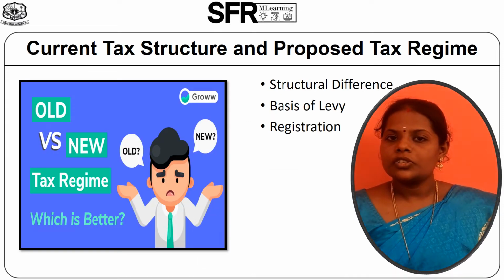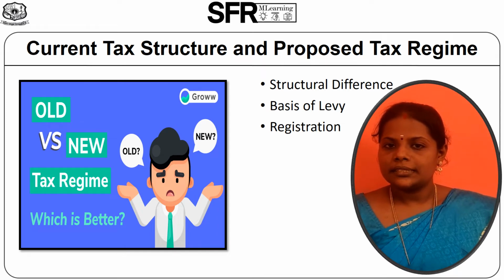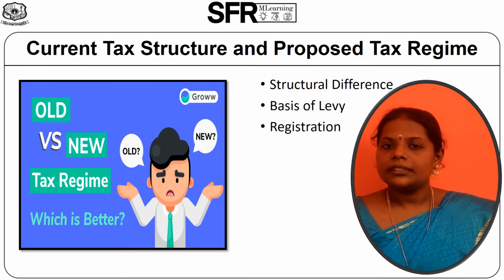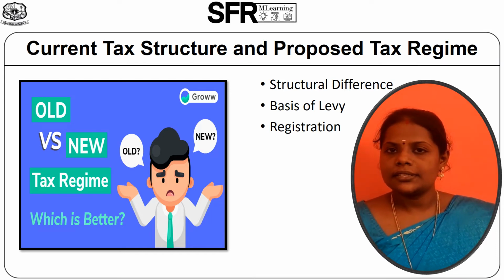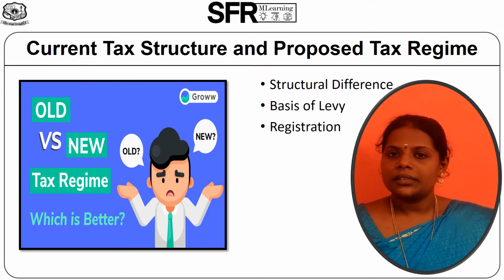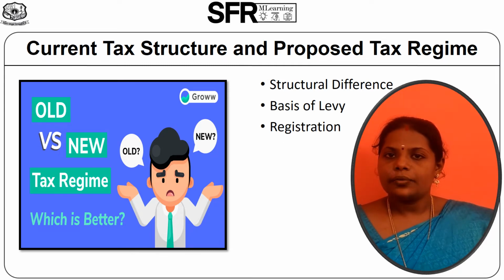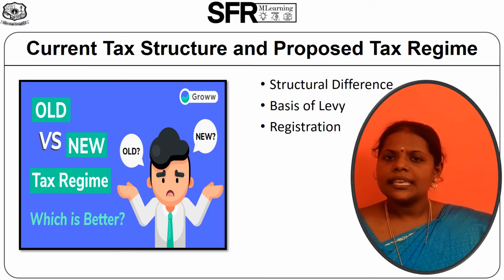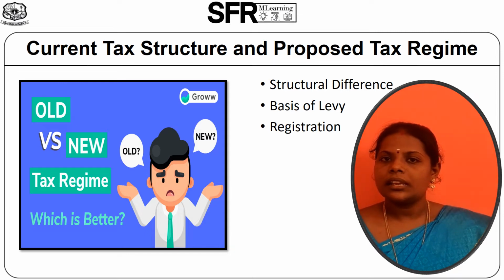Let's discuss about the proposed tax regime and the new GST regime. First is the structural difference. In the old tax regime, the central government levies central taxes such as central excise duty, customs duty, and service tax. But the state government levies state taxes such as state sales tax, state VAT, entertainment tax, luxury tax, and taxes on lottery. But under GST, tax is levied on the same base on all goods and services except the petroleum products, till the recommendation of the GST Council in India.